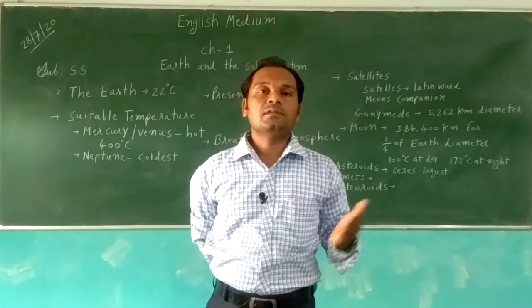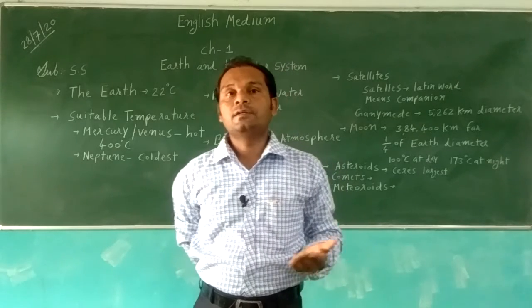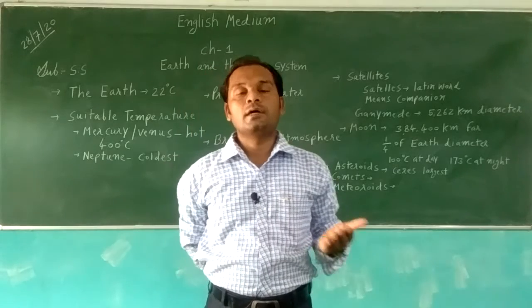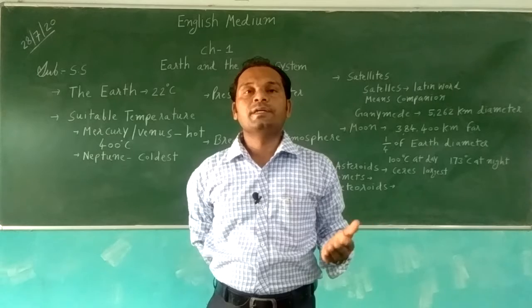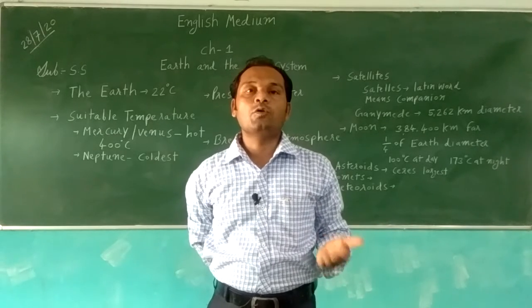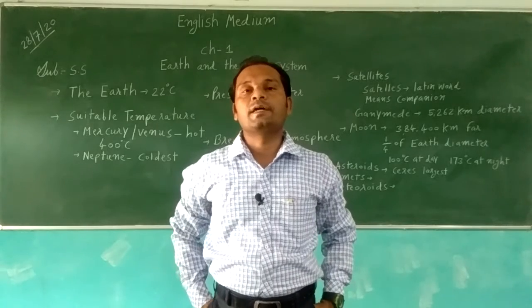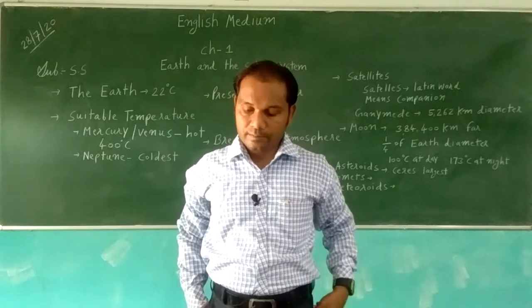In some places the sun's rays fall tilted, so the temperature differs. It is very hot at the equator, and at the poles it is very cold.